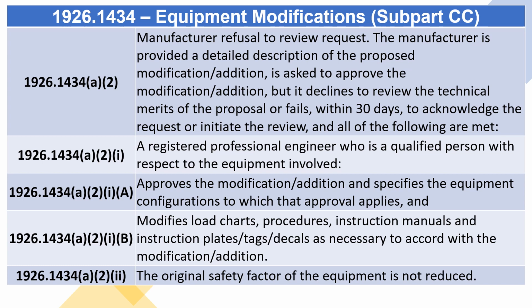1926.1434(a)(2)(i) A registered professional engineer who is a qualified person with respect to the equipment involved. 1926.1434(a)(2)(i)(A) and (B). Approves the modification/addition and specifies the equipment configurations to which that approval applies, and modifies load charts, procedures, instruction manuals and instruction plates/tags/decals as necessary to accord with the modification/addition. 1926.1434(a)(2)(ii) The original safety factor of the equipment is not reduced.